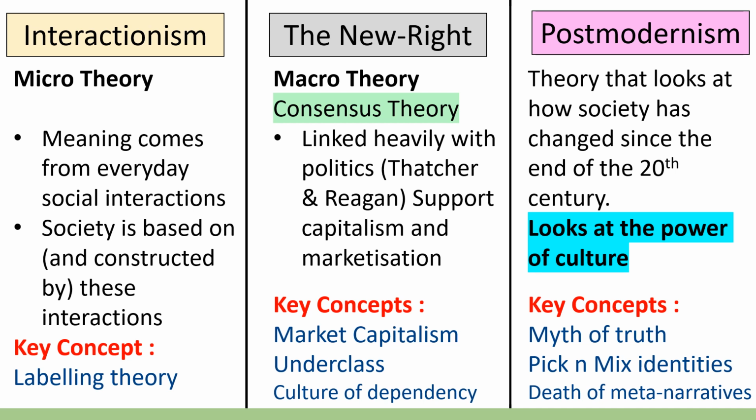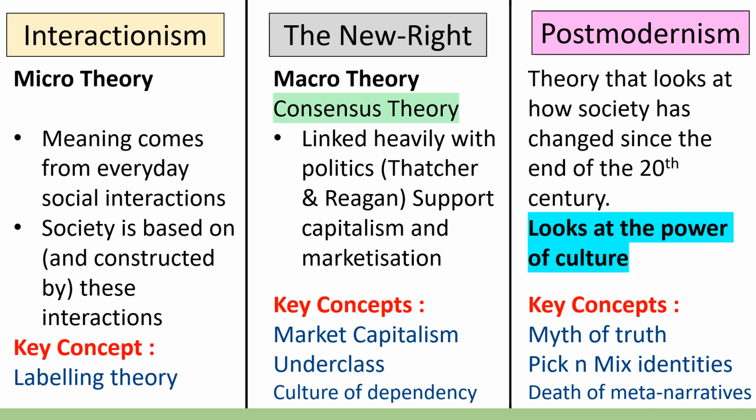Another example could be being gay. It's not considered, or shouldn't be considered, deviant in the UK anyway, whereas if you were to fly to another country in the world, maybe Saudi Arabia or Qatar, for example, it would be not only considered deviant, but also criminal. Then we have the new right, which is a macro theory, which is linked heavily with politics.